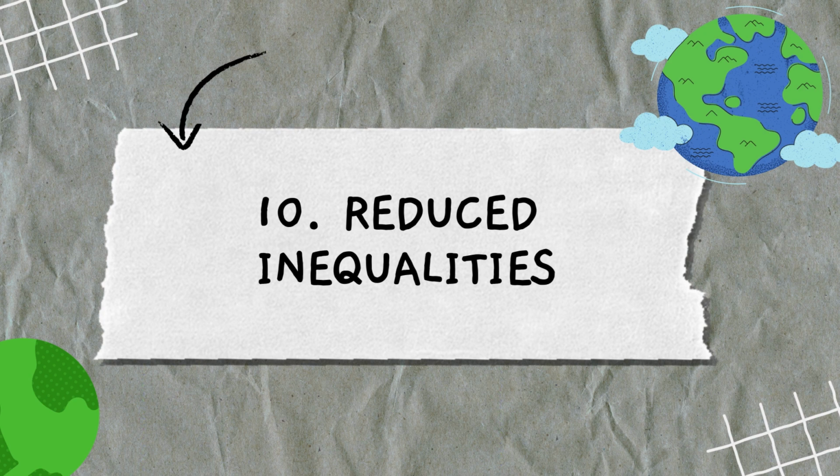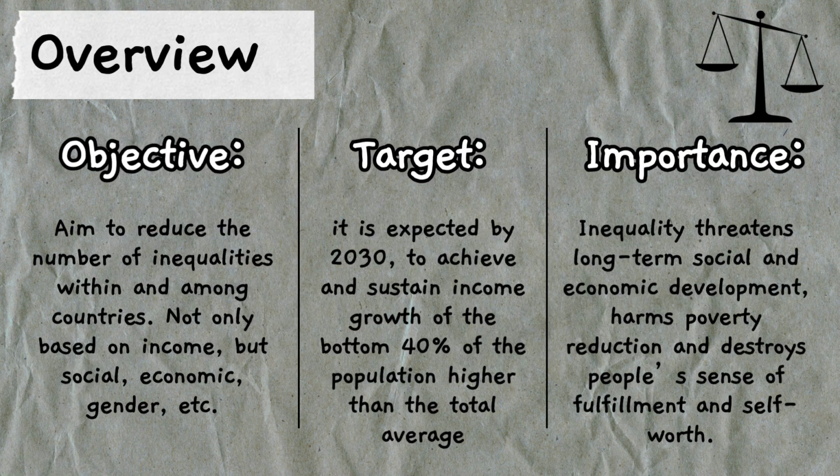The first SDG we are going to explore is number 10, reduce inequalities. Its aim is to reduce the number of inequalities within and among countries, not only based on income but also social, economic and gender, because this threatens social and economic development. So it is expected by 2030 to achieve an income growth of the bottom 40% of the population higher than